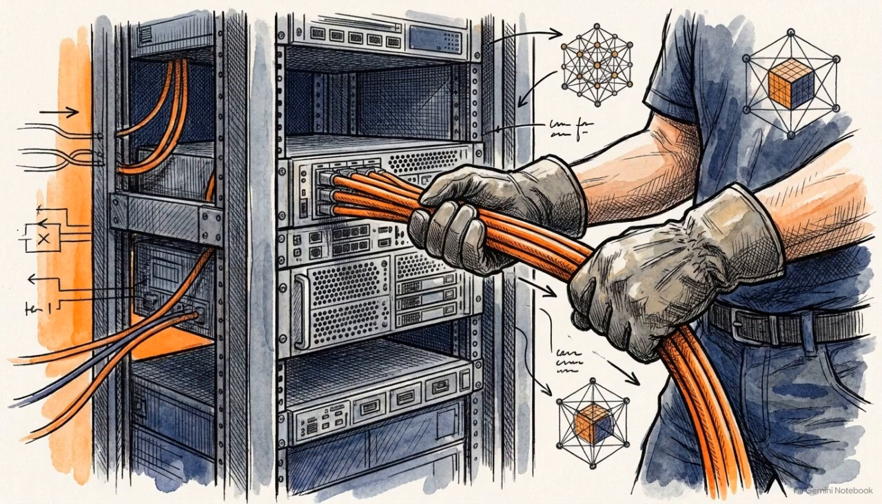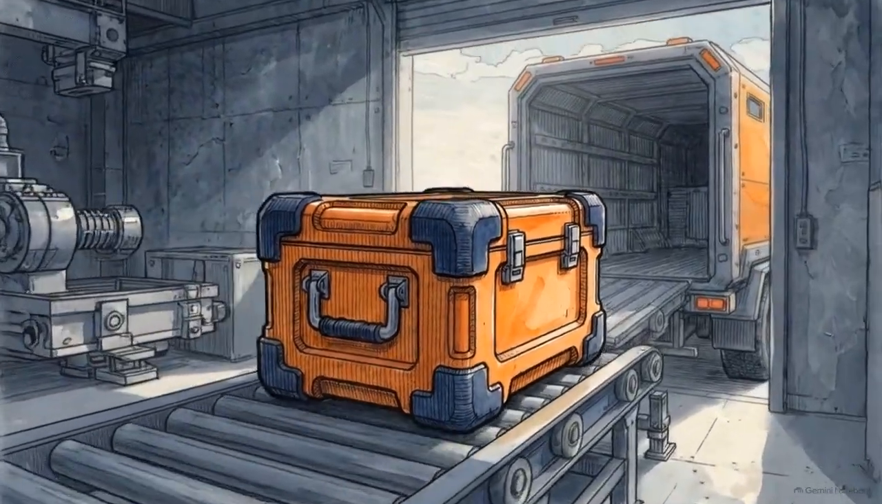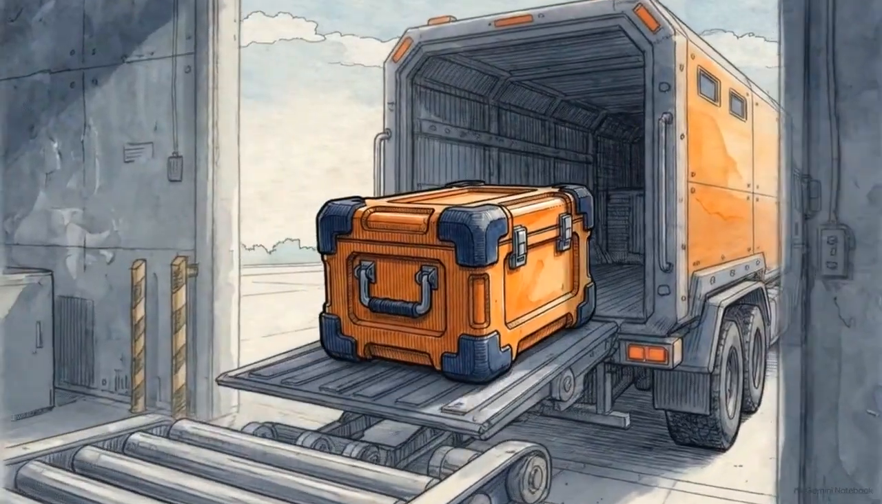AWS solves this with the Snow family. You ship the data on ruggedized, secure hardware devices from an offline facility directly into an AWS data center.